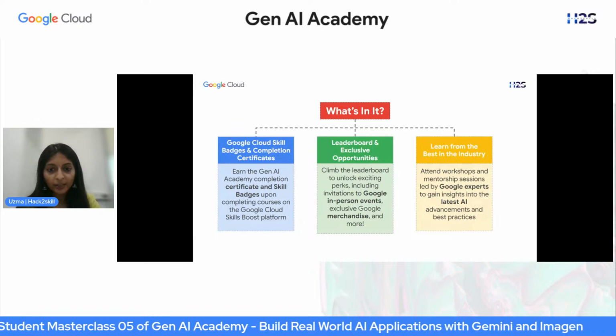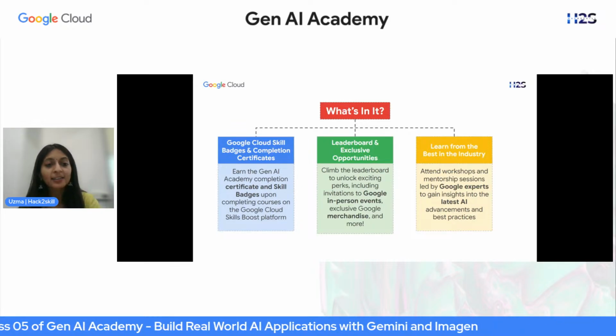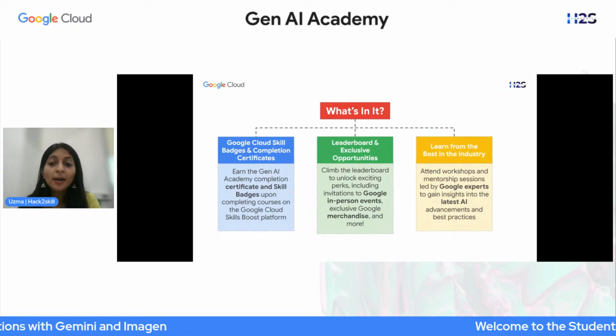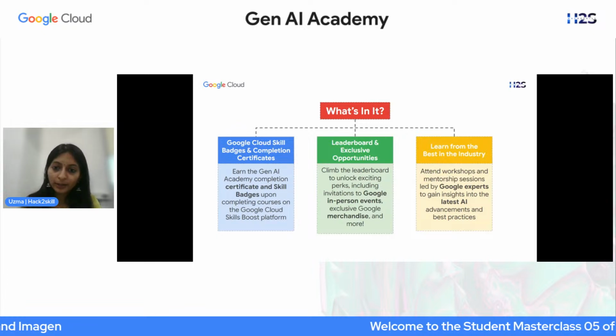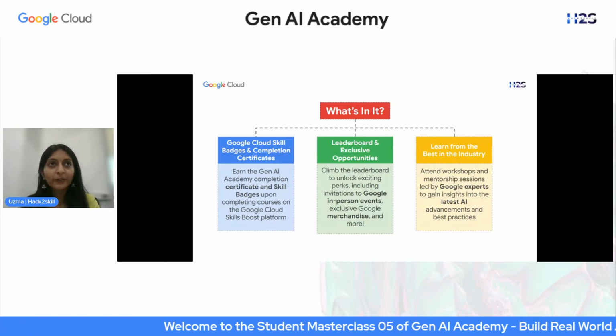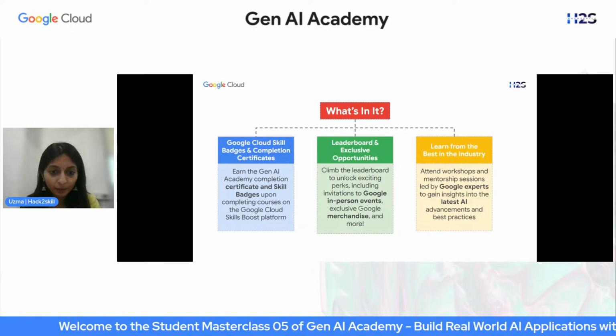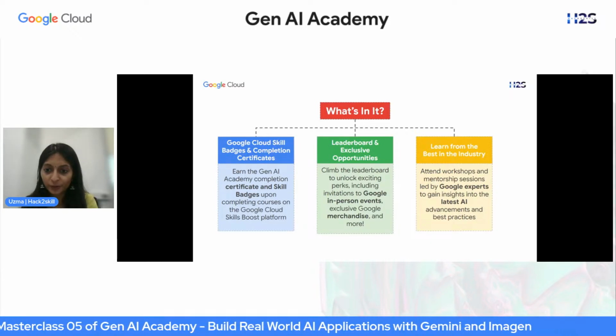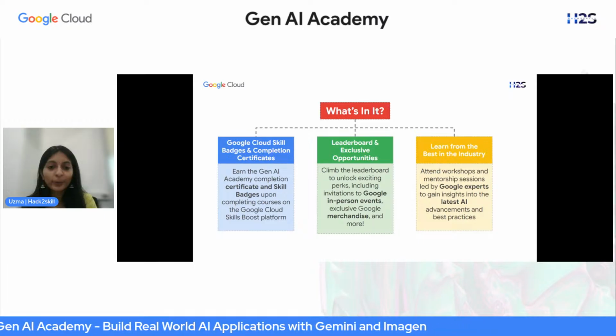And the third thing is very interesting. There's a leaderboard and exclusive opportunities that you can get your hands on. How you can be a part of this leaderboard is something that I'll take you through. But if you move up this leaderboard, then you get access to a lot of in-person events at Google, or Google merchandise, and a lot of other exciting opportunities. Now I'll tell you how we calculate where you stand on the leaderboard.